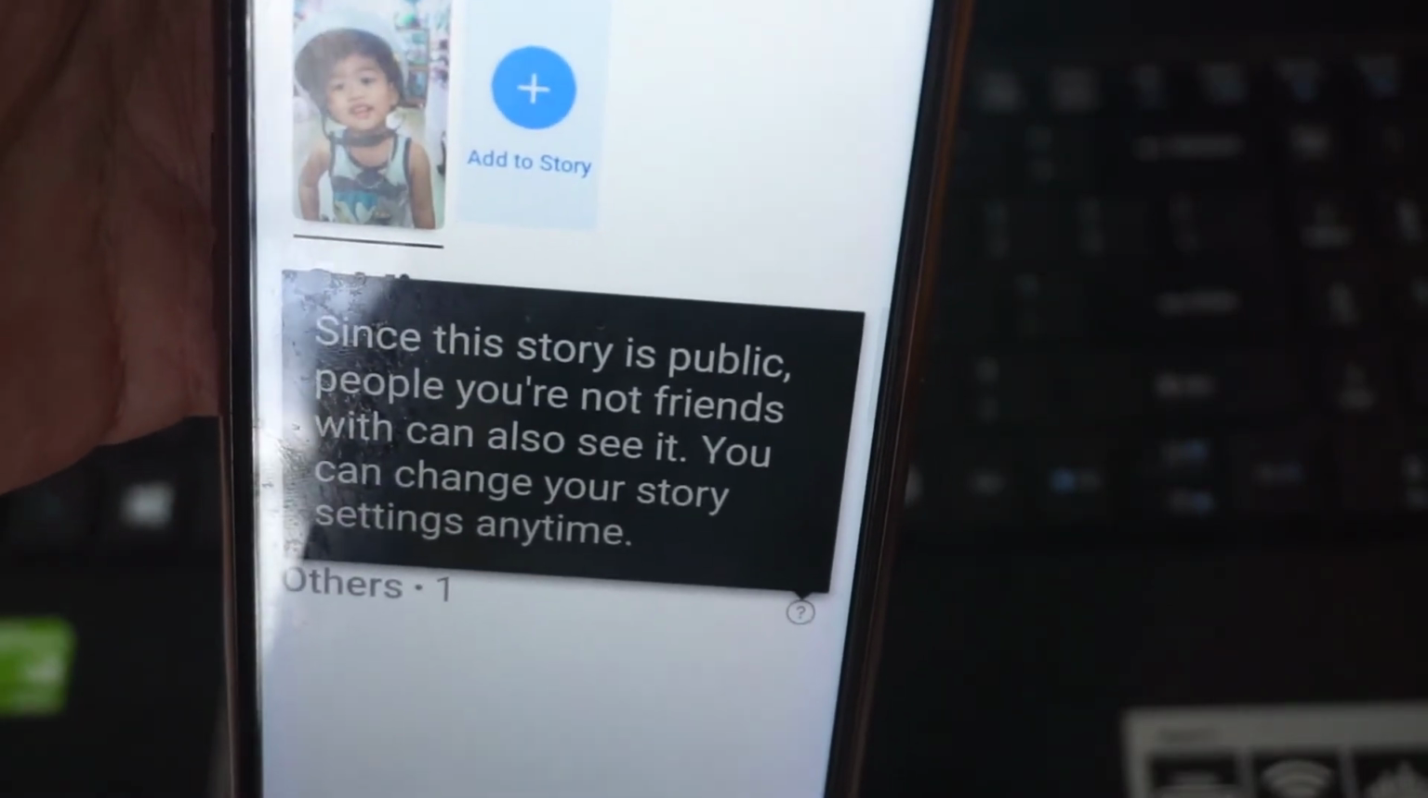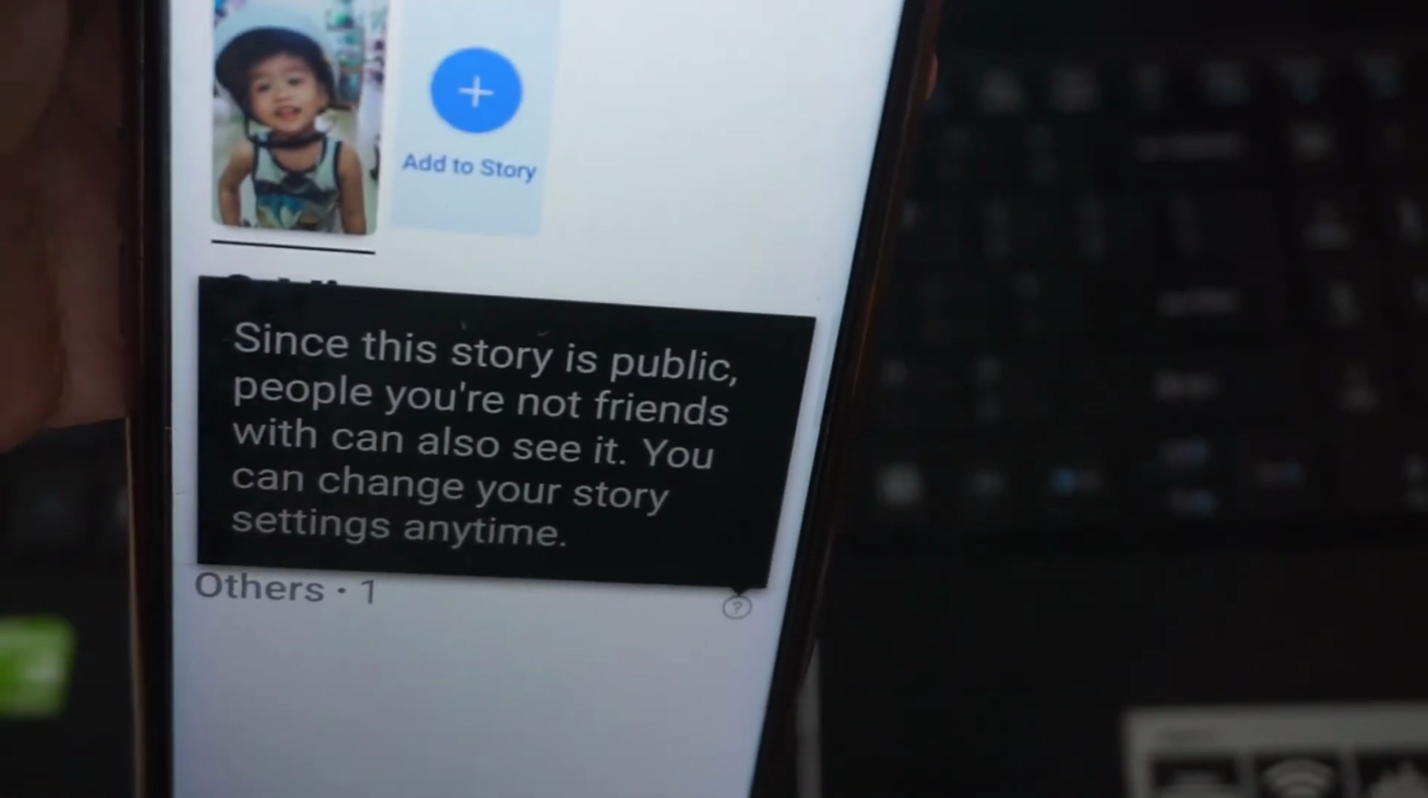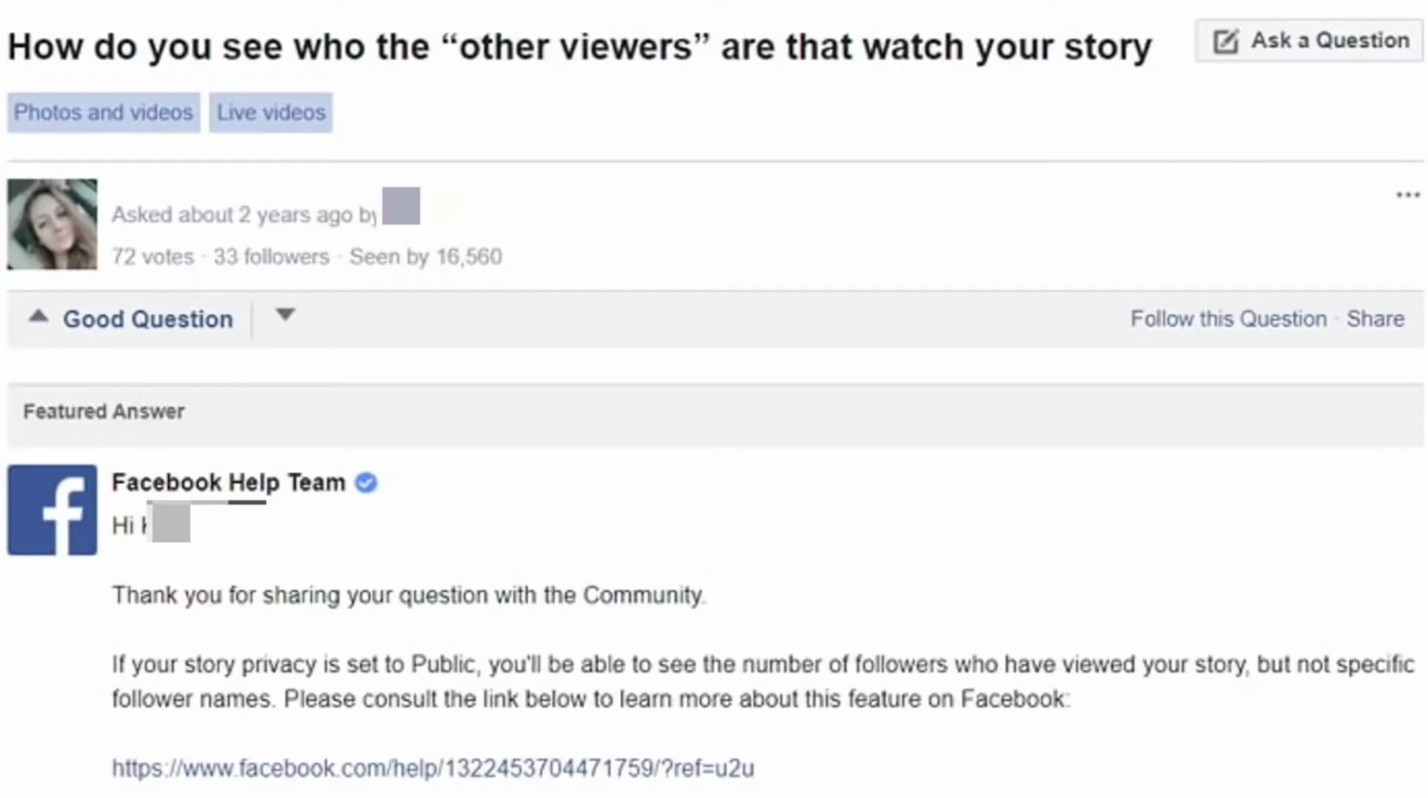Here you can also see that someone on Facebook Help community posted a question: how do you see who the other viewers are that watch your story? Answer from the Facebook Help team is: thank you for sharing your question with the community. If your story privacy is set to public, you'll be able to see the number of followers who have viewed your story, but not specific follower names. Please consult the link below to learn more about this feature on Facebook.